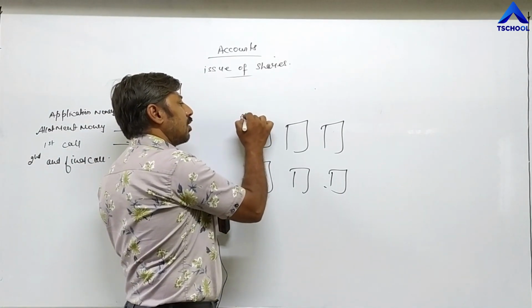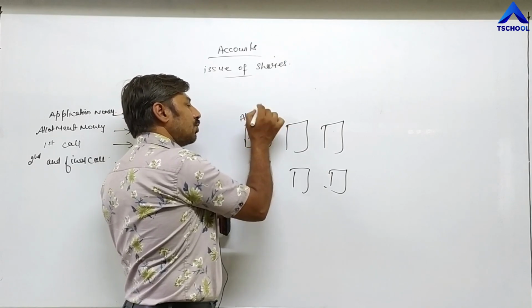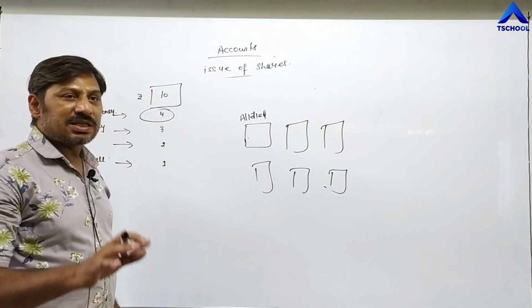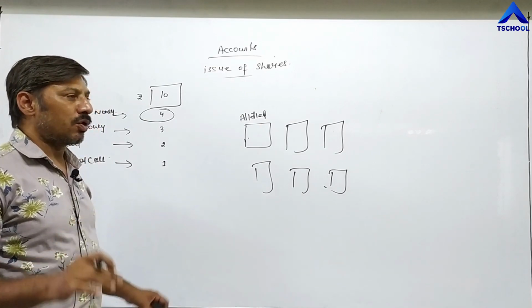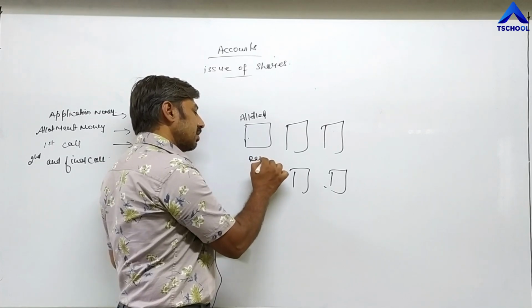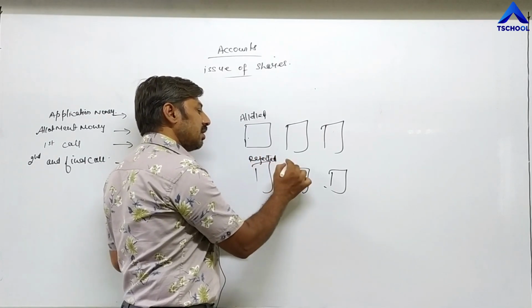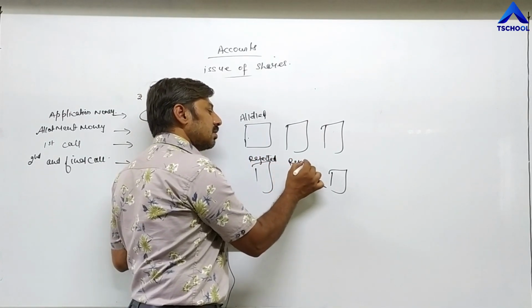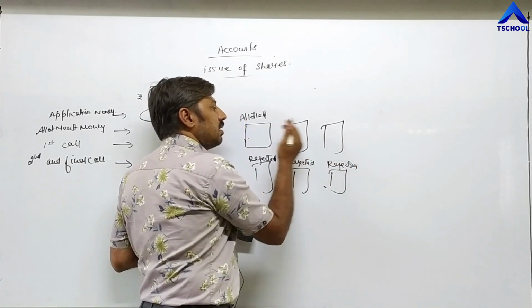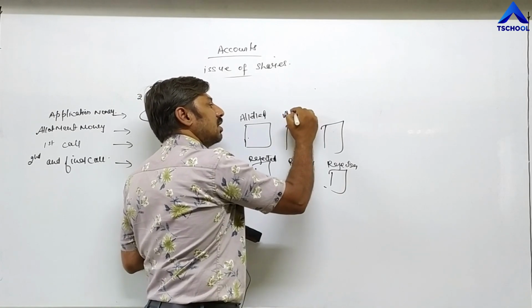They write allotted. And to those investors to whom shares are not given, shares are not allotted in their application, they write rejected. For example, this application is rejected. And suppose these 3 individuals are allotted shares, allotted.